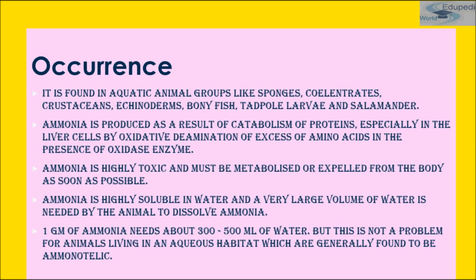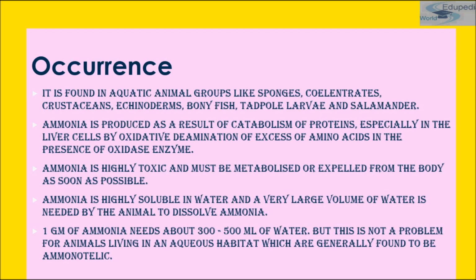And this takes place especially in liver cells by oxidative deamination of excess amino acids in the presence of oxidase enzyme. Ammonia is highly toxic and it must be metabolized or expelled from the body as soon as possible. Ammonia is highly soluble in water. It is removed by easy, simple diffusion with less expenditure of energy. The aquatic animals are able to do this better than the terrestrial animals.